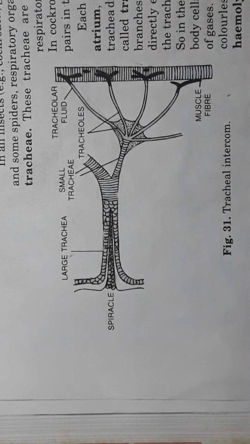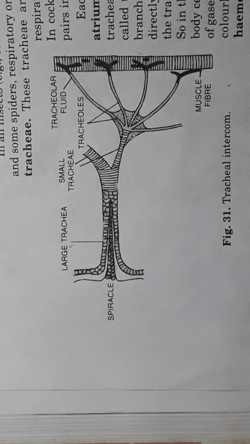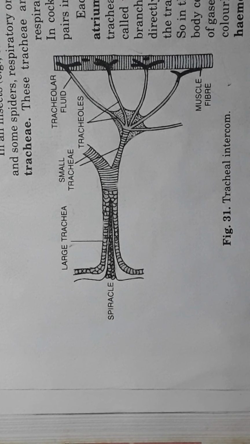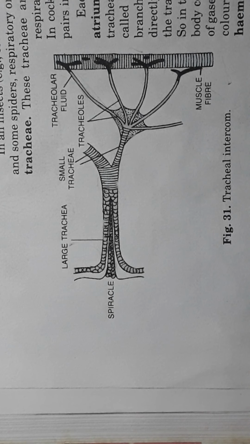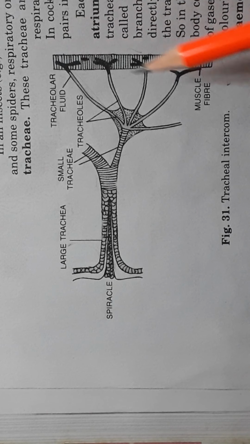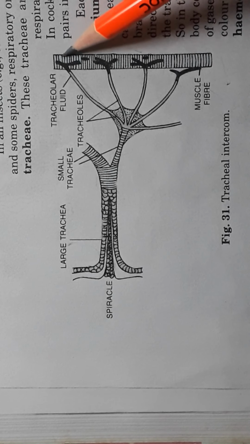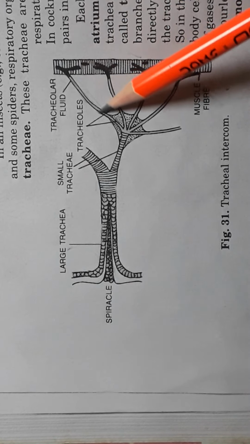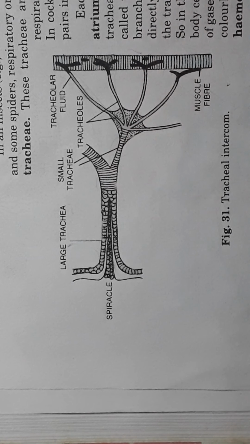They are the outside holes. Don't worry, no need to memorize all this. Oxygen goes directly into the body cells, because all the holes are exposed to the outside, so the air goes directly through the tubes inside, directly into the body cells.